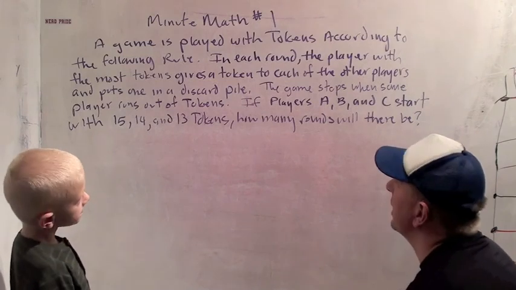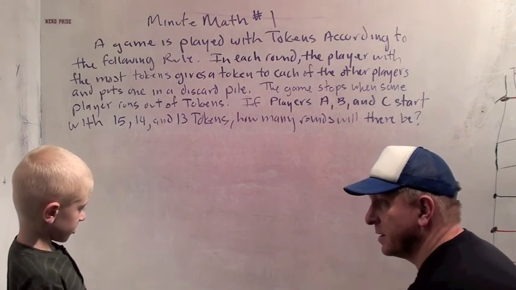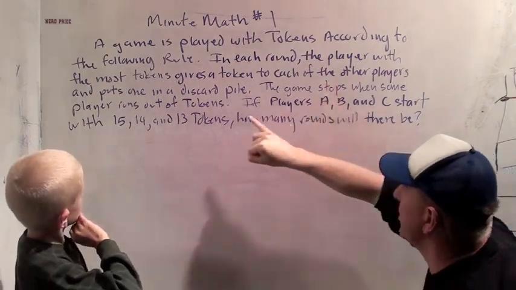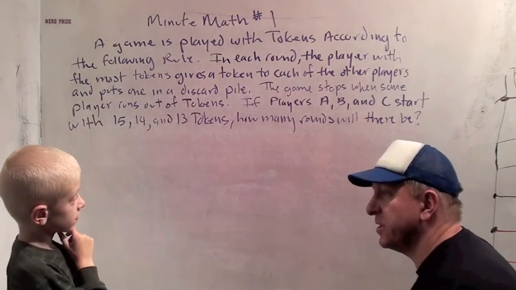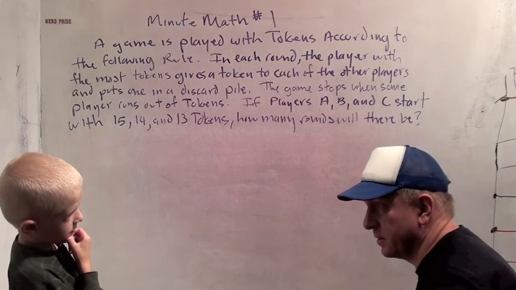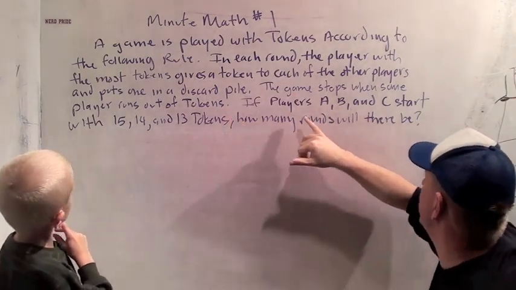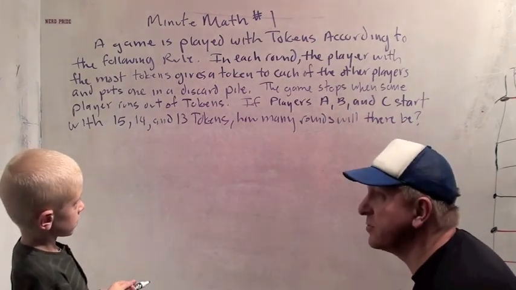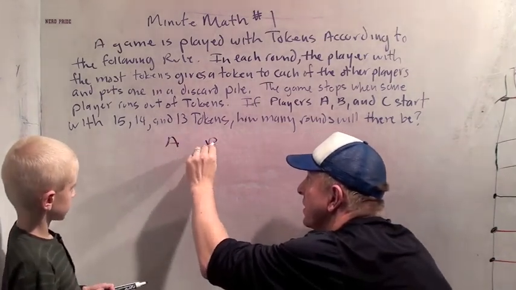You ready? Okay. A game is played with tokens. You know what tokens are? Like arcade tokens that you put in machines? Yeah, like little tokens like that. According to the following rule, in each round, the player with the most tokens gives a token to each of the other players and puts one in a discard pile. So in each round, the player who has the most tokens gives everybody one of their tokens and then throws one away. Does that make sense? Okay. The game stops when someone runs out of tokens. If players A, B, and C start with 15, 14, and 13 tokens, how many rounds will there be in the game? Whoa, this is a pretty hard problem, don't you think?